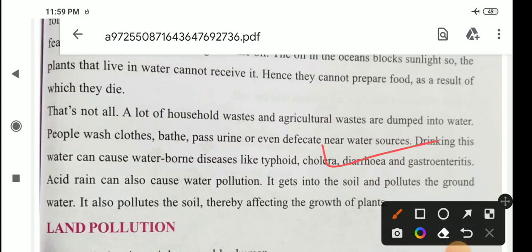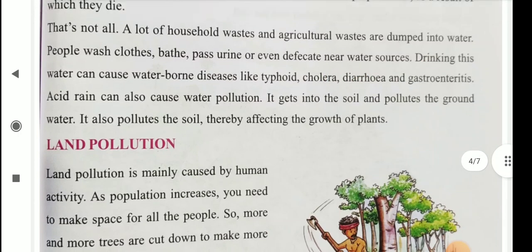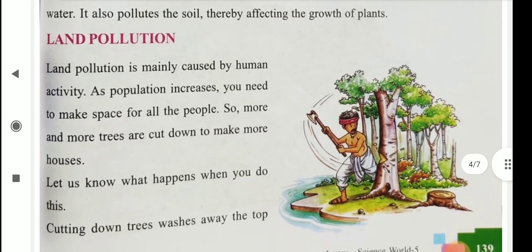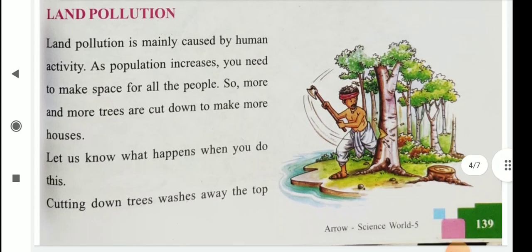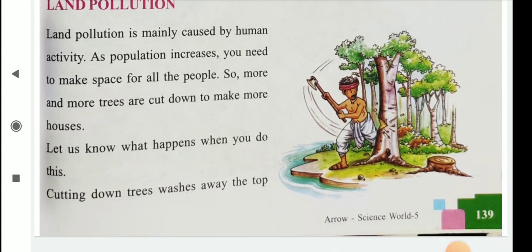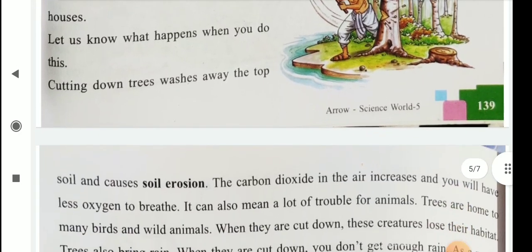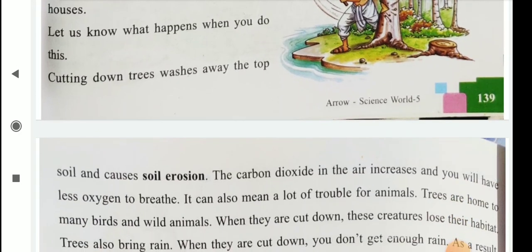Then land pollution. Land pollution is mainly caused by human activity. As population increases, you need to make space for all the people. So, more and more trees are cut down to make more houses. Let's see what happens when you do this. Cutting down trees washes away the topsoil and causes soil erosion.